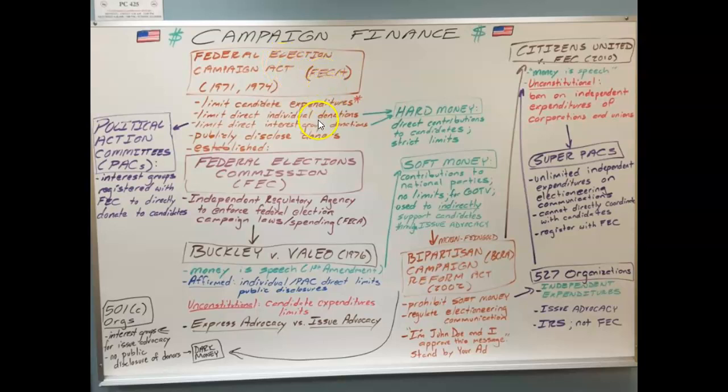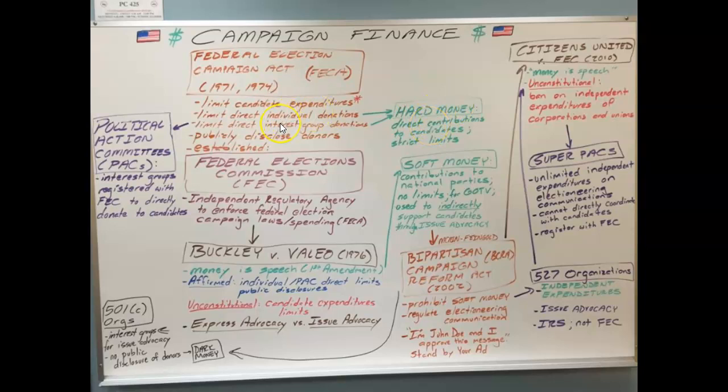Now, go to number 2 and 3. Those limits that are placed on individuals and interest groups is otherwise known as hard money. It's known as hard money because they have hard limits to how much people can contribute. For instance, number 2, it's $1,000, or for interest groups, it's $5,000. Those limits are hard, therefore it's called hard money.